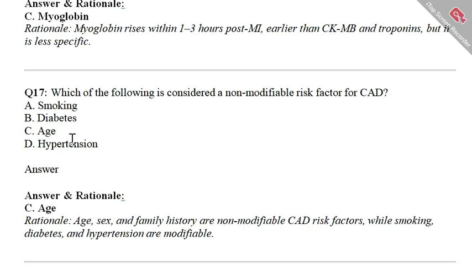The rationale: age, sex, and family history are non-modifiable risk factors for coronary artery disease, while smoking, diabetes, and hypertension are modifiable risk factors.